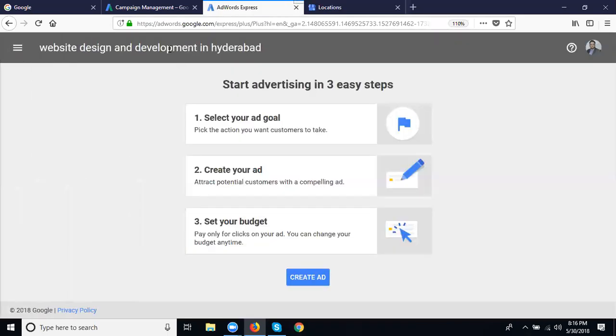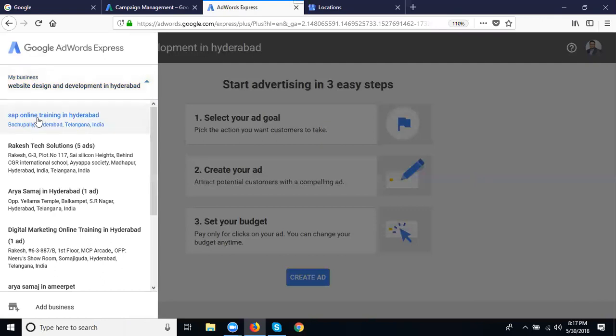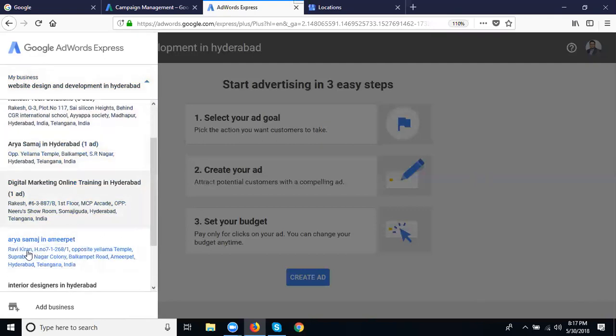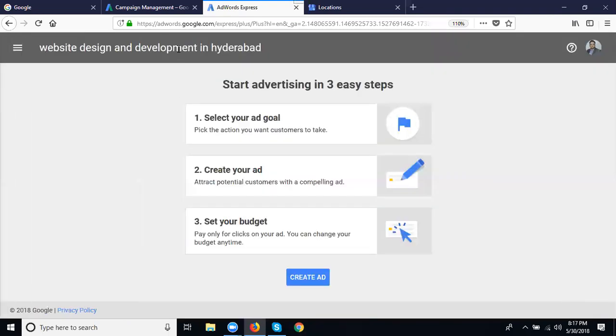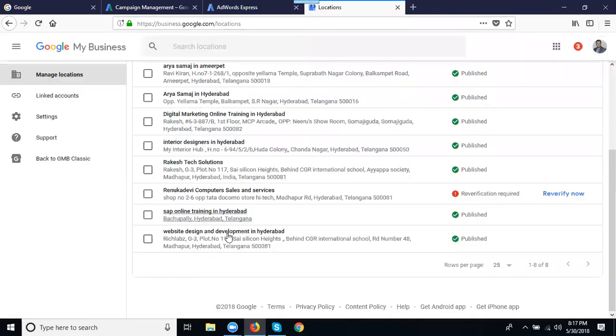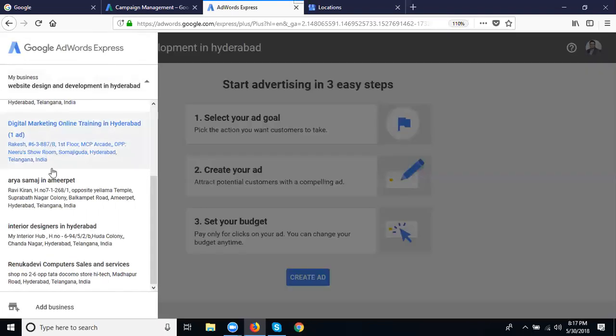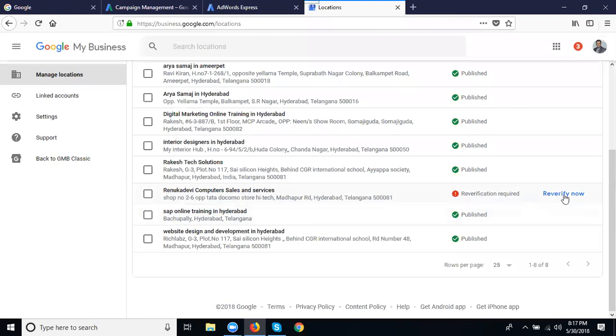Now, come to here. Already one is there here. What is the option called? Website Design and Development Hyderabad. Now come to here. 1, 2, 3, 4, 5, 6. How many? 7. Doing 8. But the mapping is not verified, so it's not considered by this option. Renika Devi computers. Why? The mapping is not verified. When it shows published, the ad will be published on your mapping. So I can show your ad here.